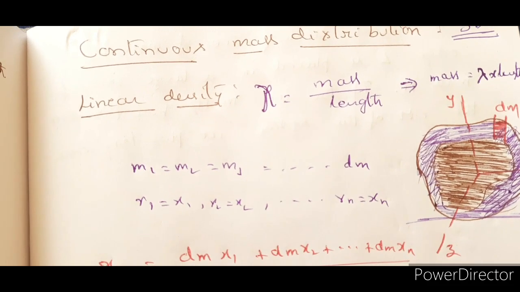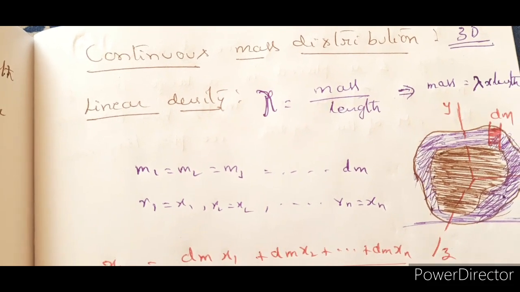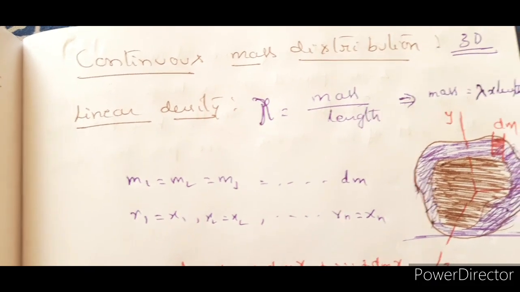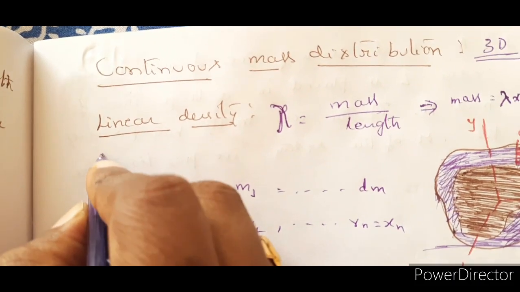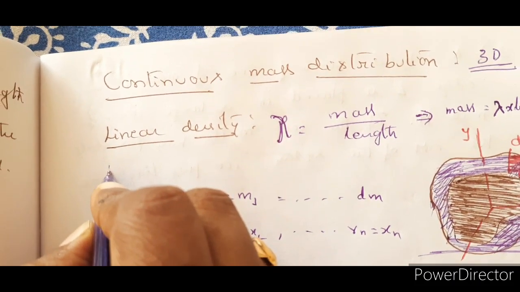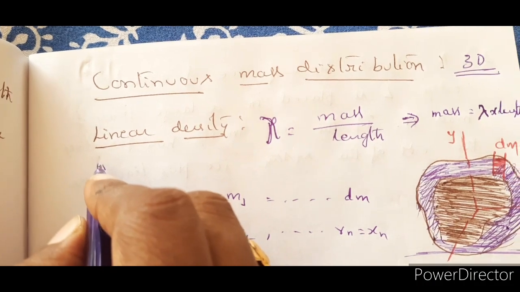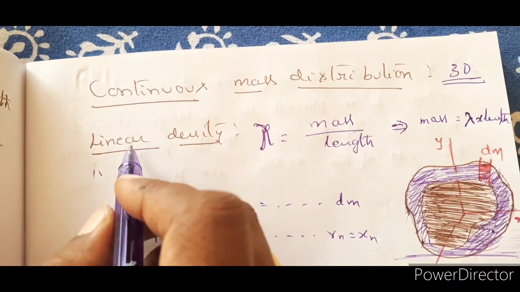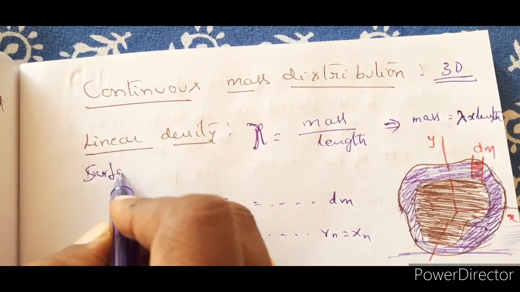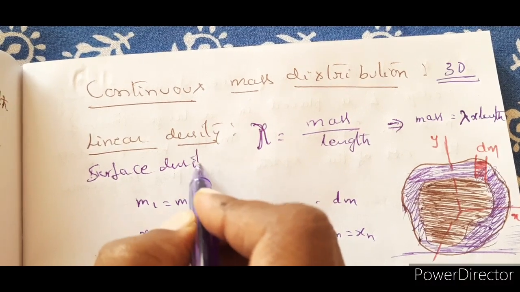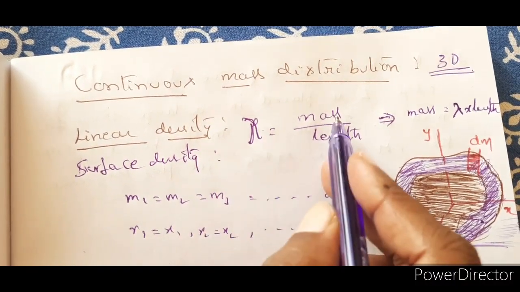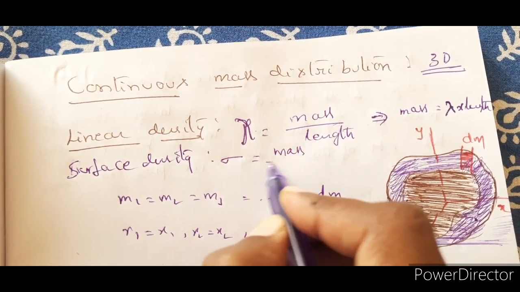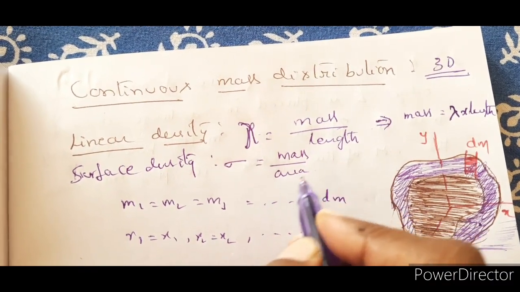When we talk about only one particular dimension, that means if we are going to find only the distribution of mass in one direction, we talk about linear density. If it is two-dimensional, that means the mass distribution along x and y, then we talk about surface density, or what we call the areal density. Linear density is mass per unit length. Surface density, or areal density, is mass per unit area.